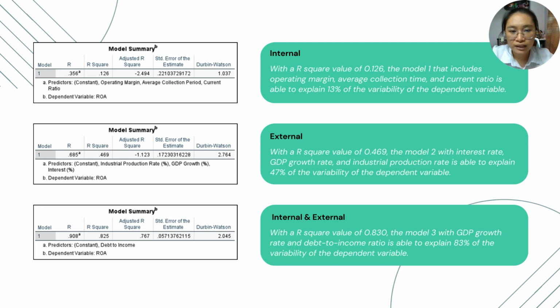Next, when the data is run through external factors with an R-square value of 0.469, Model 2 with interest rate, GDP growth rate, and industrial production rate is able to explain 47% of the variability of the dependent variable. Lastly, when the data is run through the combination of internal and external factors with an R-square value of 0.830, Model 3 with GDP growth rate and debt-to-income ratio is able to explain 83% of the variability of dependent variables.